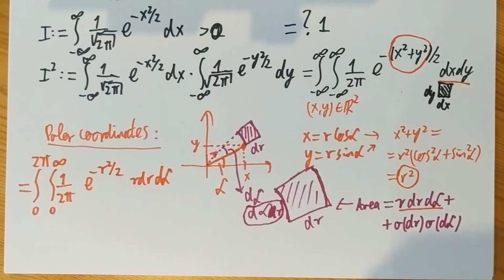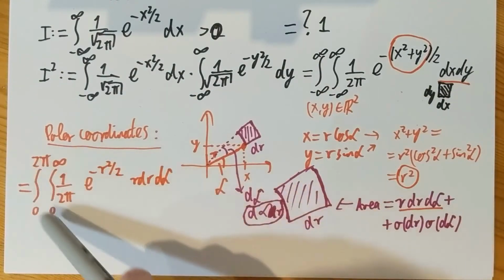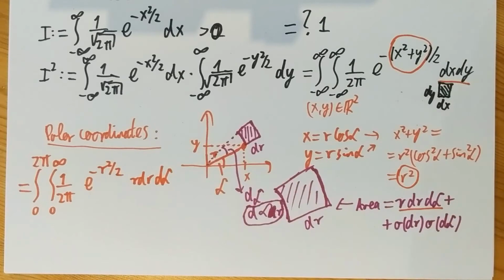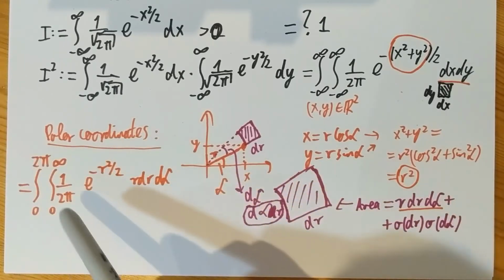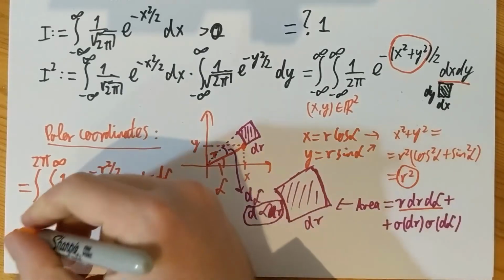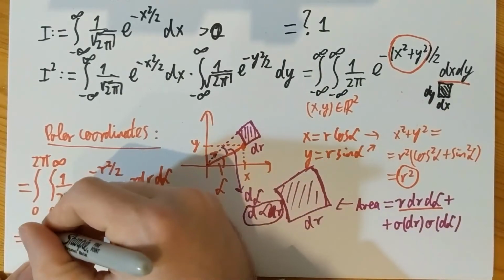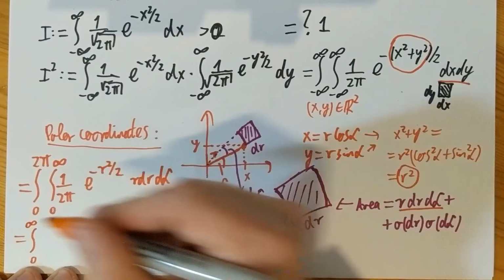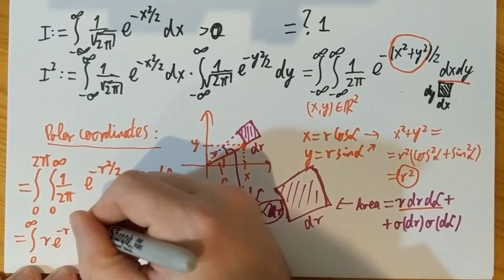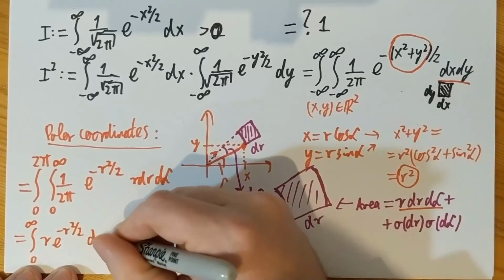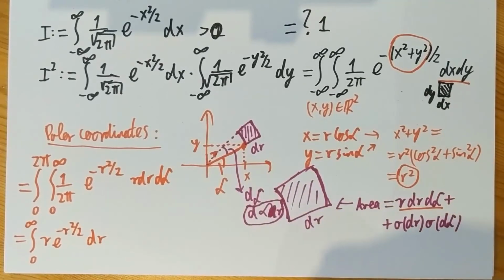And the alpha integration, of course, is very easy. Nothing inside depends on alpha, so it's like a constant with respect to the alpha integration. That gives me a factor of 2 pi. That 2 pi cancels with the other 2 pi in the denominator. So I really just end up with the integral from 0 to infinity of r times e to the minus r squared over 2 dr when I do the alpha integration.